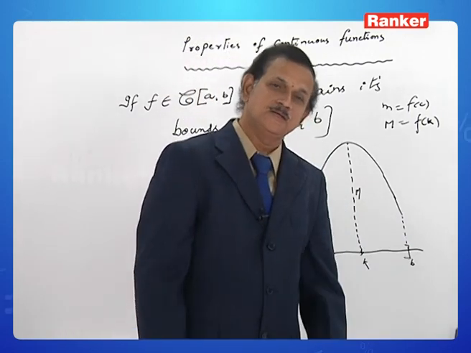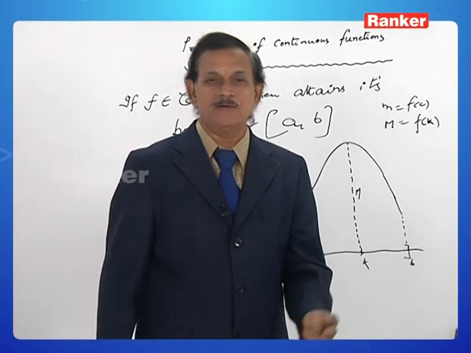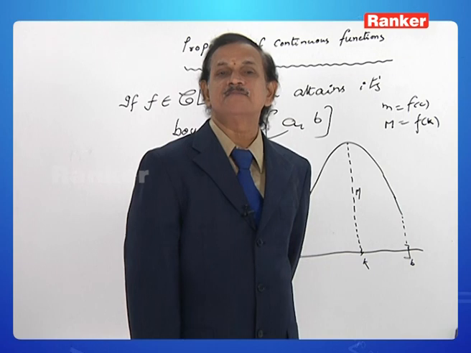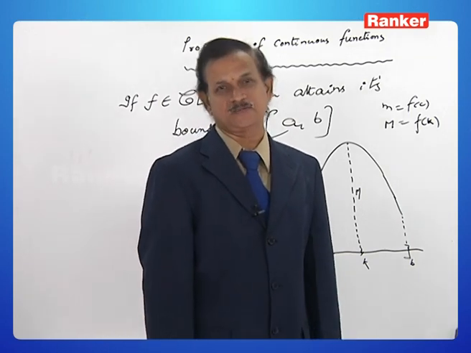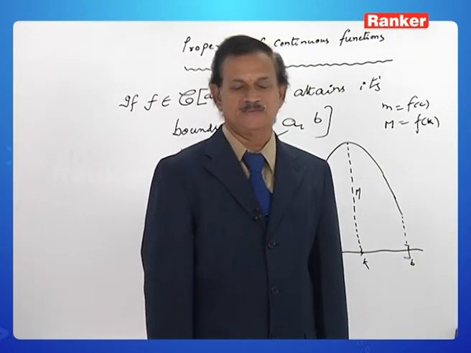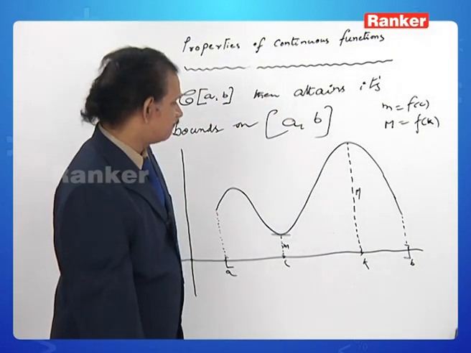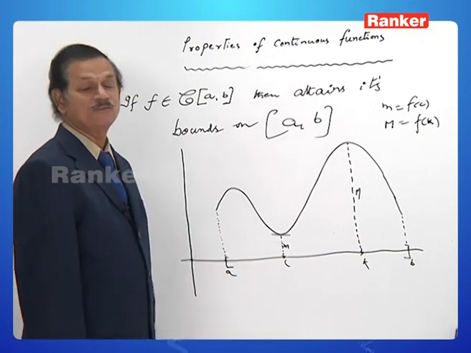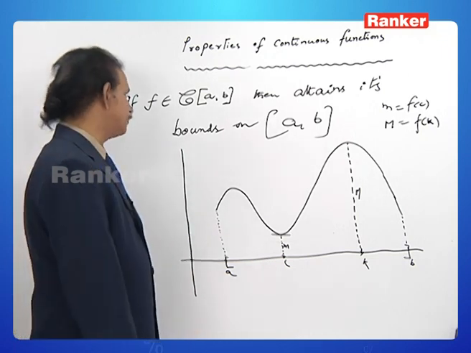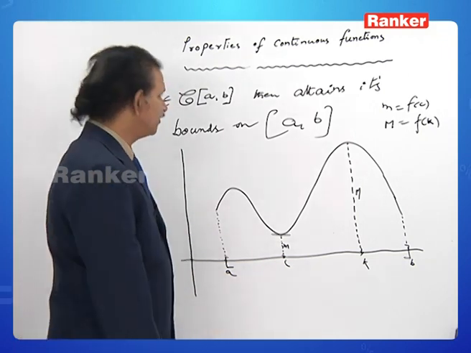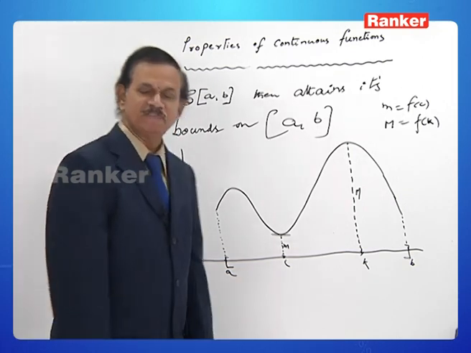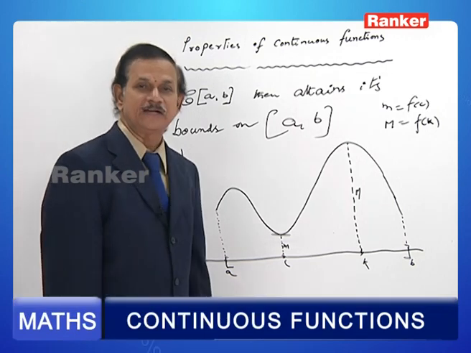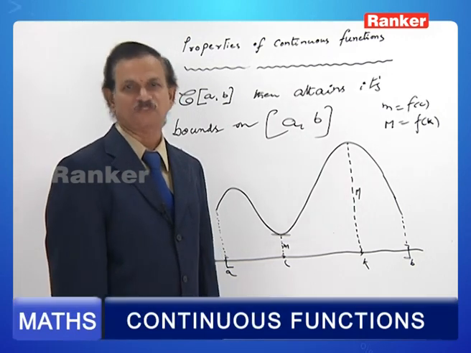What does it mean? f takes the value small m at one particular instant, say small c, and f takes the value capital M at another particular instant, say k. That is, f of c is equal to small m and f of k is equal to capital M. That is the bounds of f. This is the actual meaning of the property that f is continuous implies f attains its bounds on the closed interval a to b. It is useful in so many other discussions also.